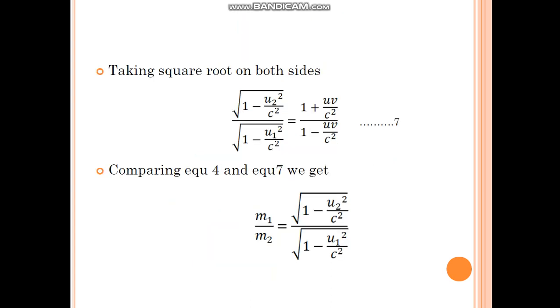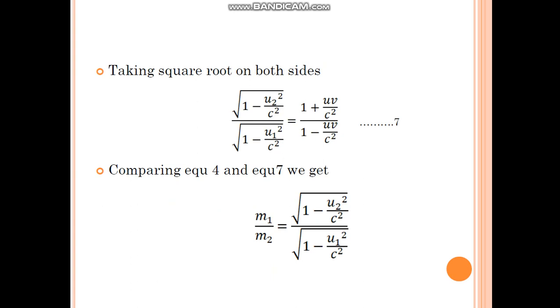Taking square root on both sides, root of (1 minus u2 square by c square) divided by root of (1 minus u1 square by c square) is equal to (1 plus uv by c square) divided by (1 minus uv by c square). This is equation 7.